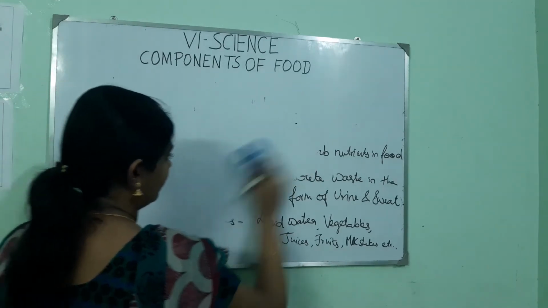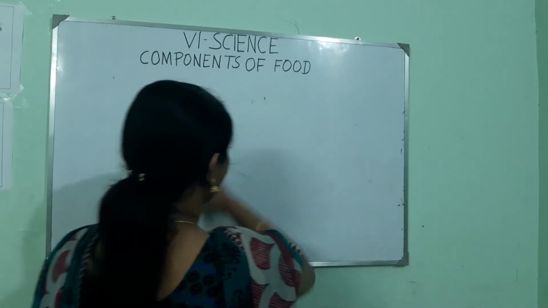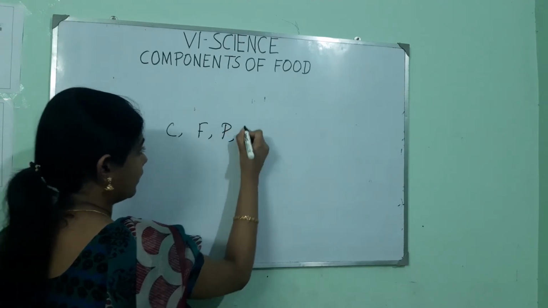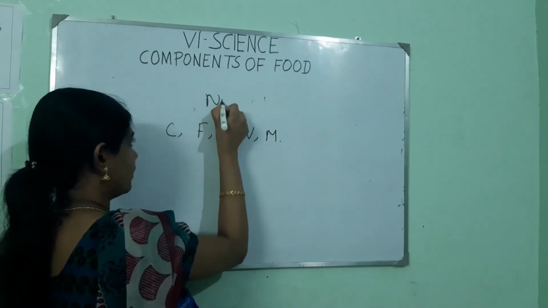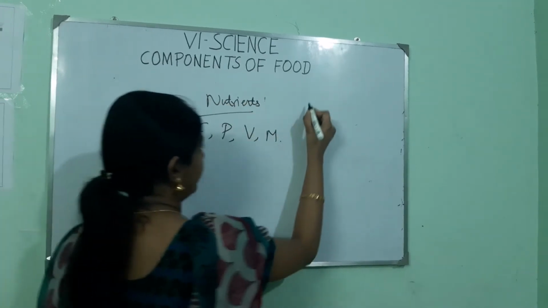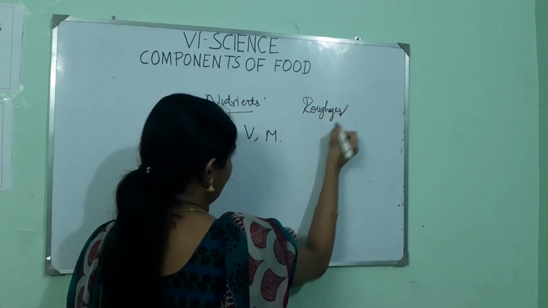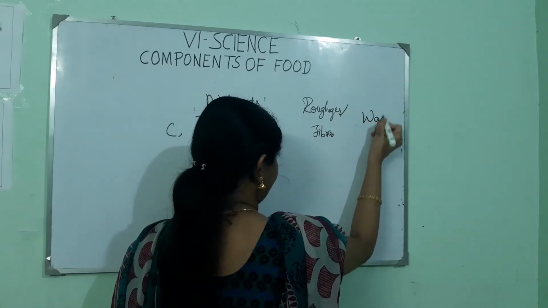What we have seen as carbohydrates, fats, proteins, vitamins, minerals, which are called nutrients, and roughages or fibers, then finally water.